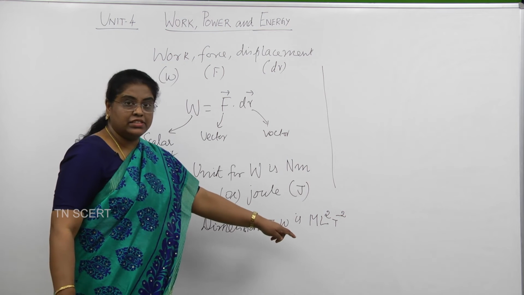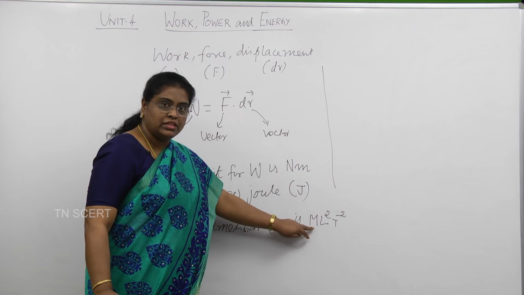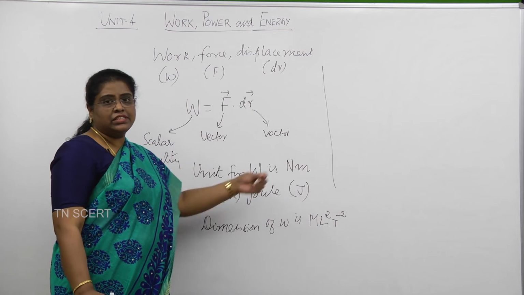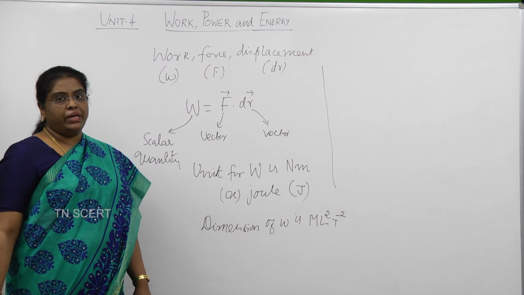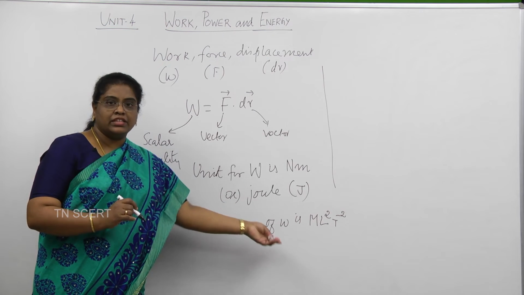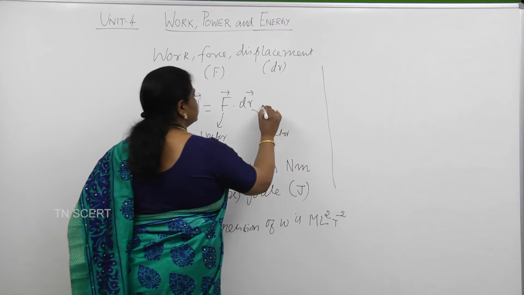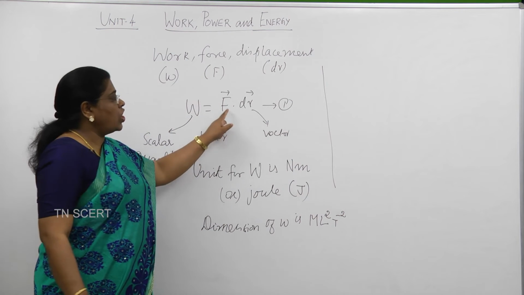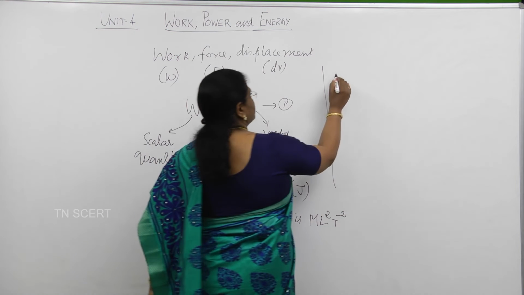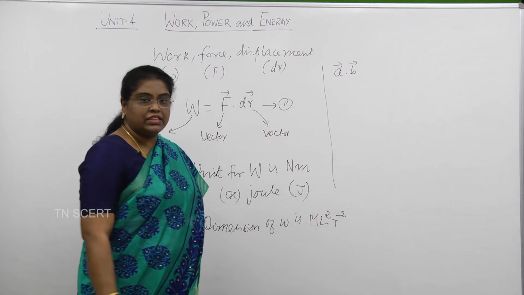We have already done this in the dimension analysis of the first unit, where M corresponds to the mass, L for the length or the distance and T for the time. This is how we write the dimension, and later on we will realize the dimension for energy is also the same because they are equivalent to each other. Now look at this particular equation. Let me call this equation 1. The dot product of two vectors is already discussed in our vector analysis. Suppose you have a vector A and vector B which are taken as a scalar product.